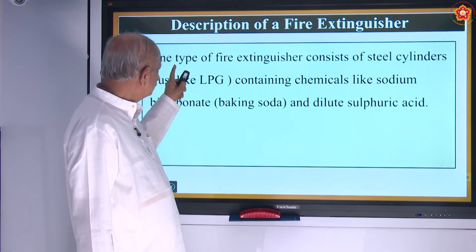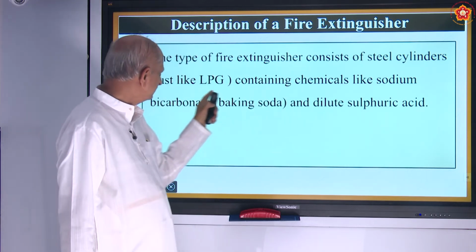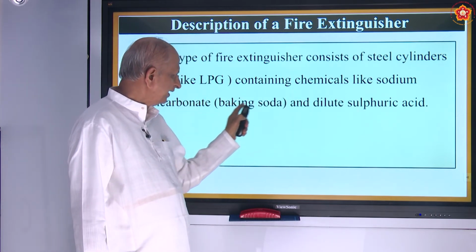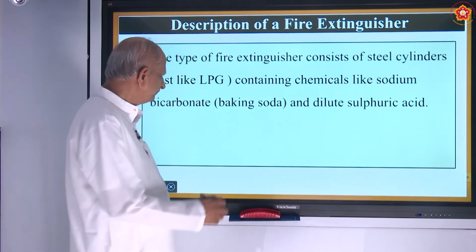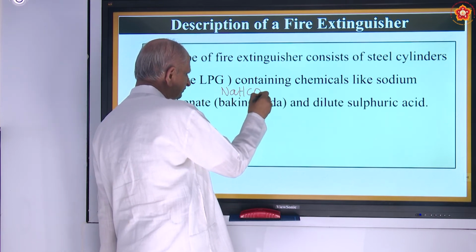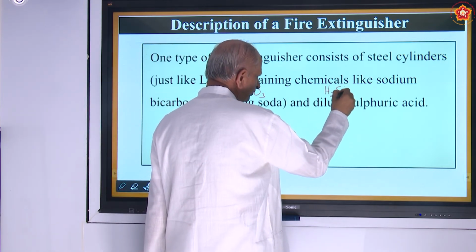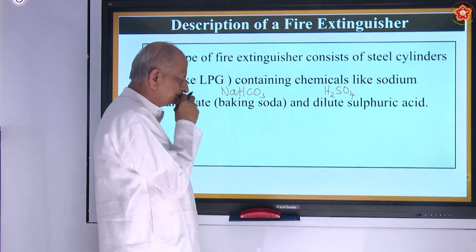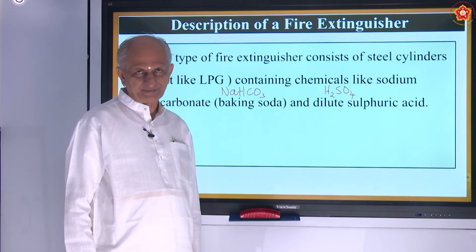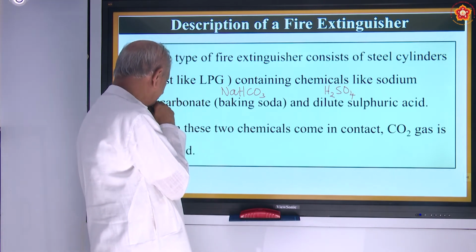So, and carbon dioxide produced. One type of fire extinguisher consists of steel cylinders, just like LPG, containing chemicals like sodium bicarbonate and dilute sulfuric acid. So baking soda, formula is NaHCO3, and dilute sulfuric acid, formula is H2SO4. These two on reaction produce carbon dioxide gas. When these two chemicals come in contact, carbon dioxide is released.